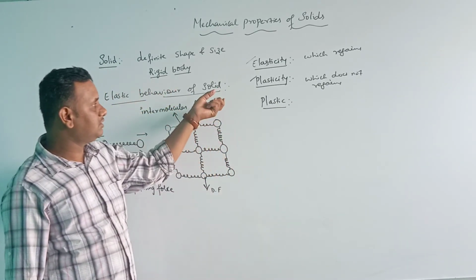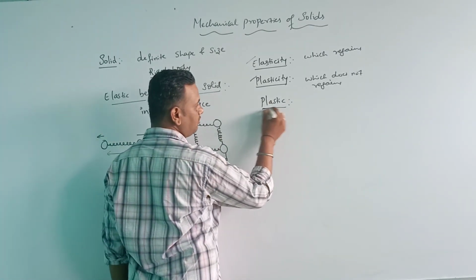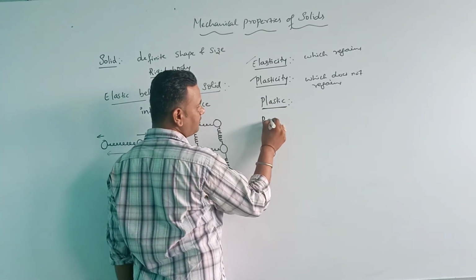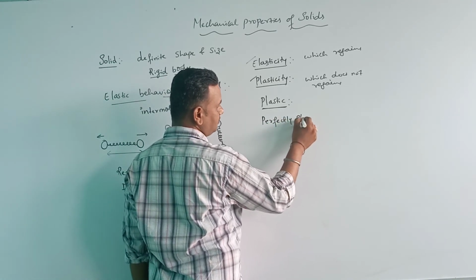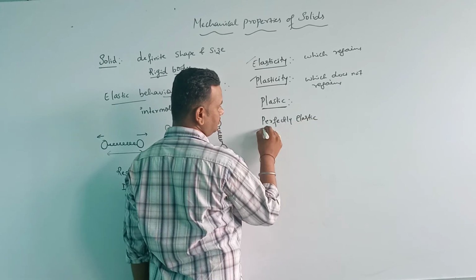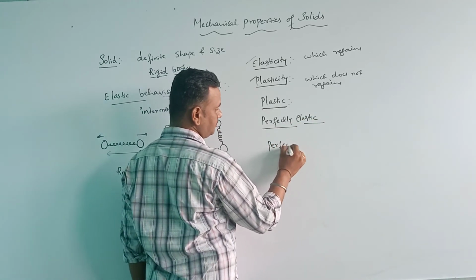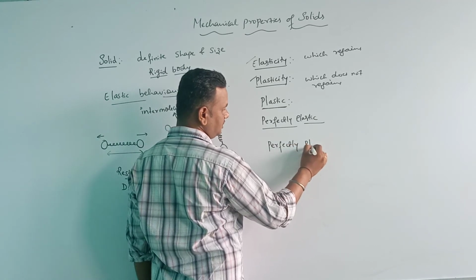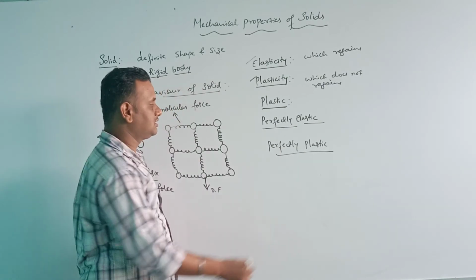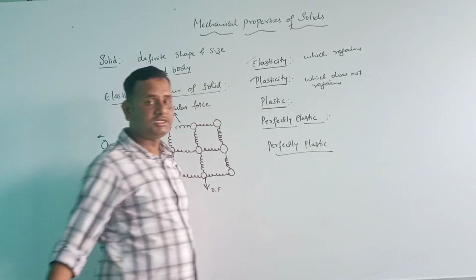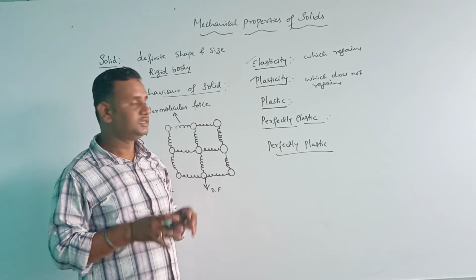Again, we are going to discuss a few more definitions: perfectly elastic and perfectly plastic. Perfectly elastic means the body which completely regains its original shape and size.